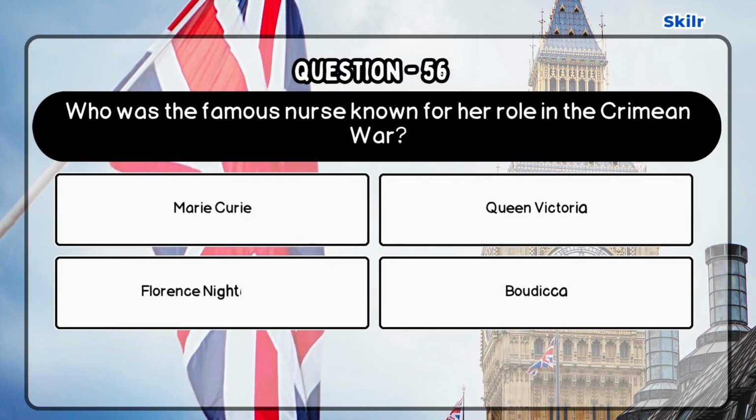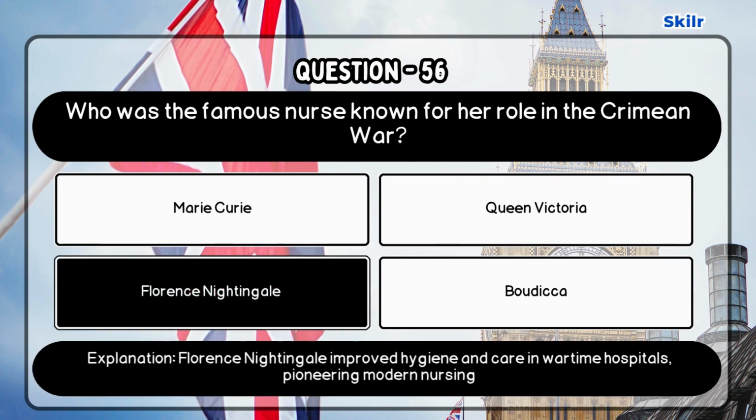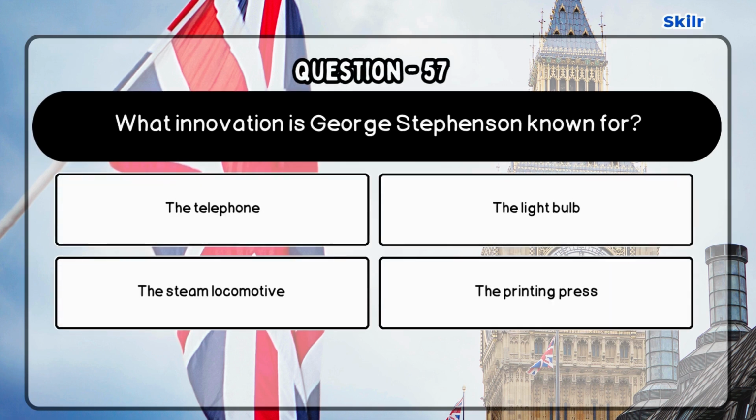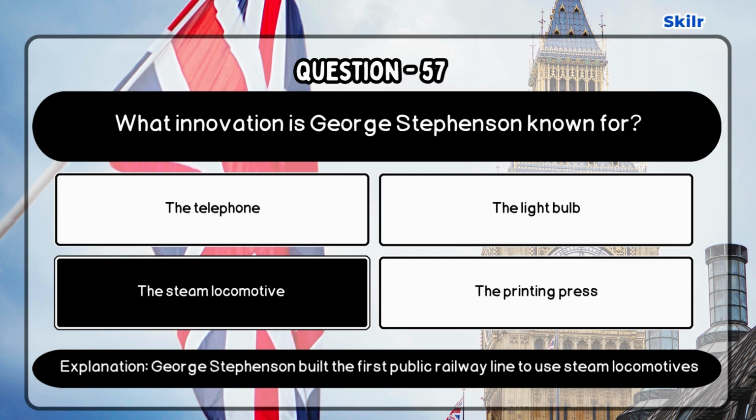Question 56. Who was the famous nurse known for her role in the Crimean War? Correct answer is Florence Nightingale as Florence Nightingale improved hygiene and care in wartime hospitals, pioneering modern nursing. Question 57. What innovation is George Stephenson known for? Correct answer is the steam locomotive as George Stephenson built the first public railway line to use steam locomotives.